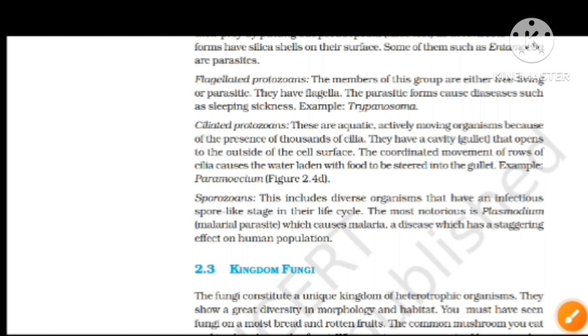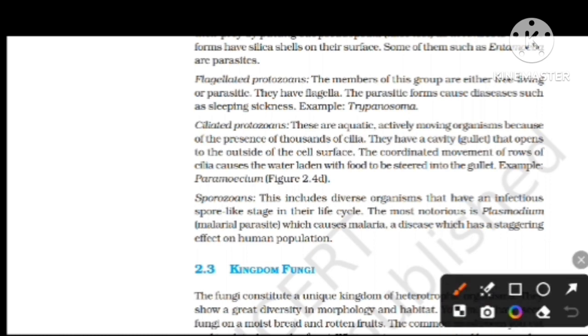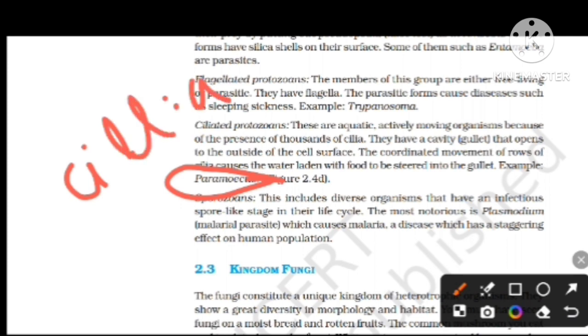And they have a cavity, nothing but the gullet, that opens to the outside of the cell surface, and coordinated movement of rows of cilia causes water laden with the food to be steered into the gullet. Example, Paramecium. Paramecium is an example of having thousands of cilia, which takes in the water laden along with the food.